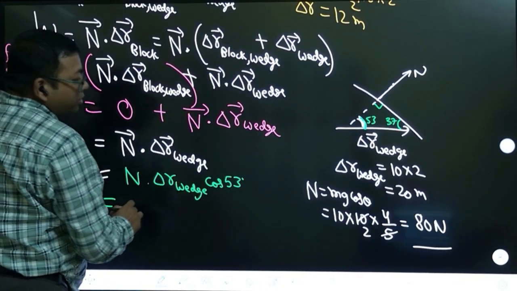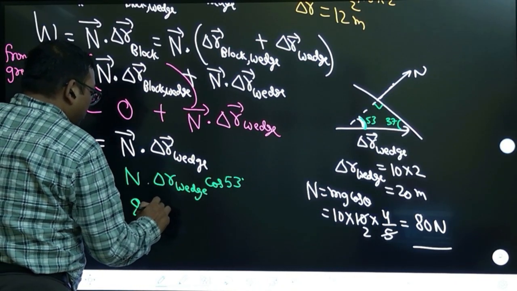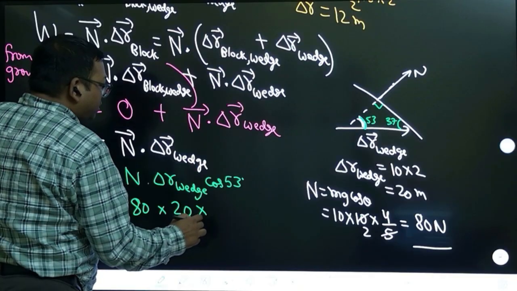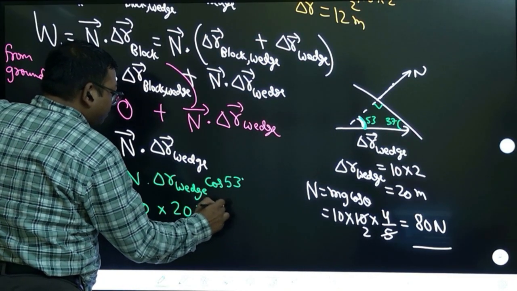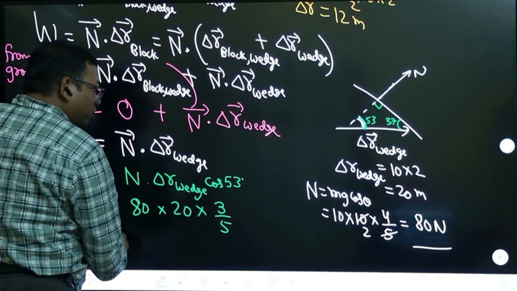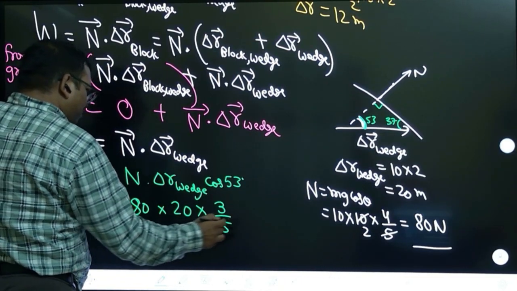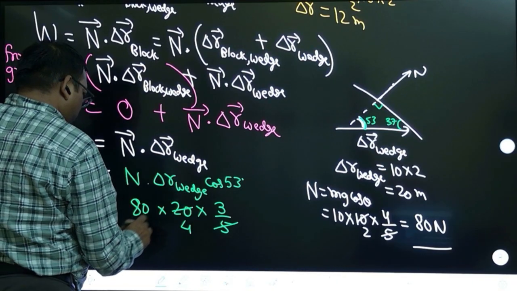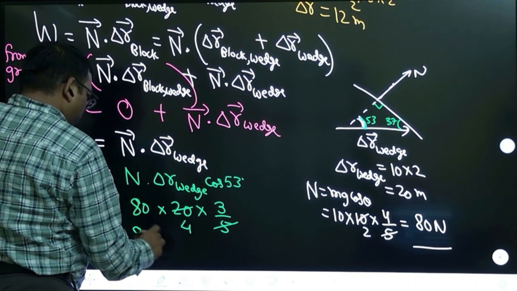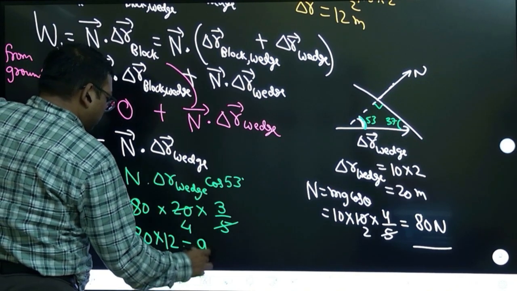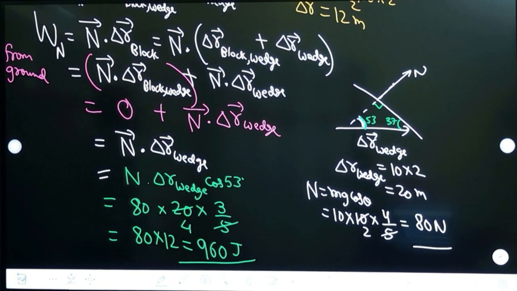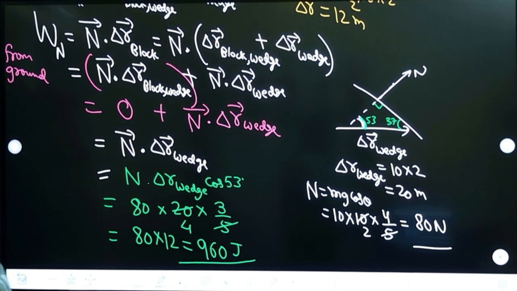Now solve it. So this is 80, then the wedge displacement is 20, cos 53 is 3 by 5. Now solve it. 5 into 4, 8 into 4... 960 joules. Yes, this is the correct answer. Did you understand this? That's not an easy question. It's a good quality question.